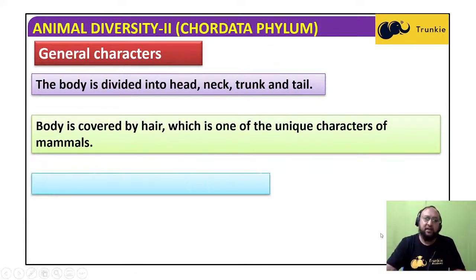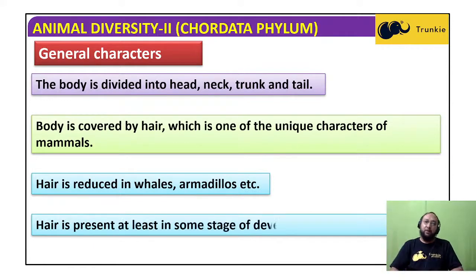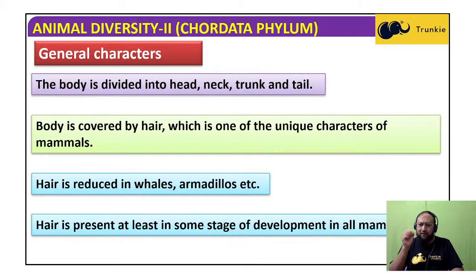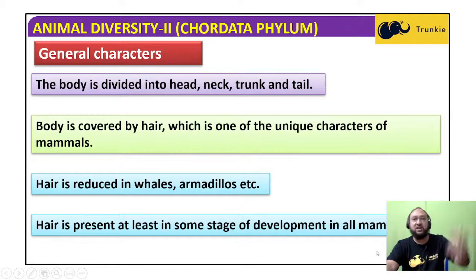Hair is reduced in whales, armadillos, etc. In some mammals hair is very reduced, and present for namesake only. So depending on the environment and the adaptation of that particular animal, the hair is reduced or very less. Hair is present at least in some stage of development of all mammals. In some mammals you may find hair absent in the adult stage, but it is present in some stage of the life cycle, maybe in the developmental stage. So hair will be present in all mammals.